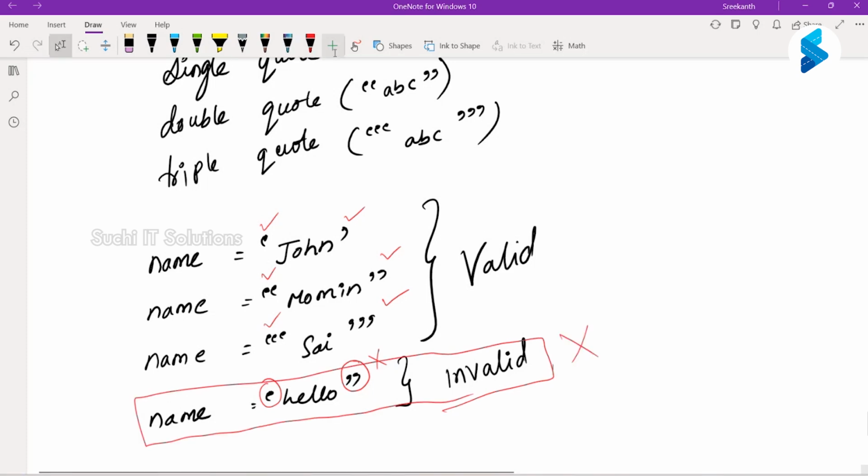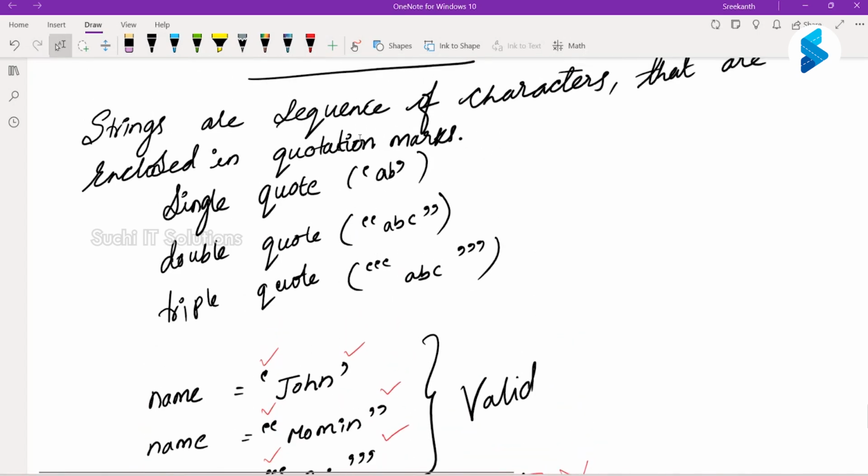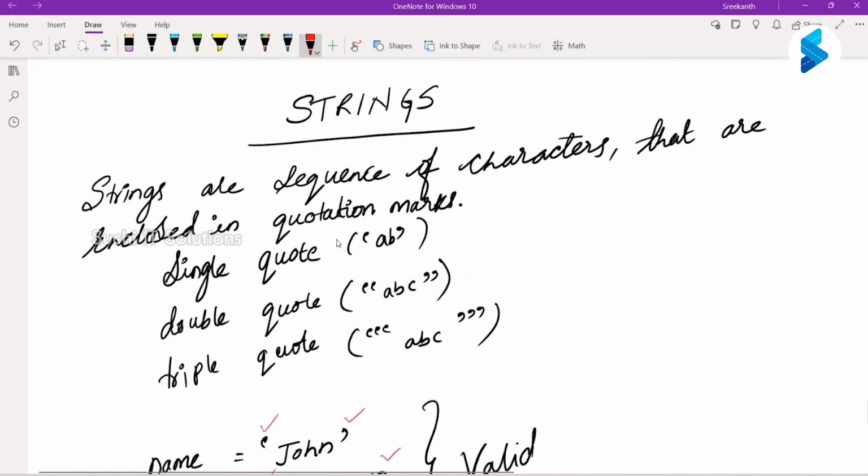Okay, so repeating again, strings are a sequence of characters. I'm stressing this word. What is a sequence? Sequence means order. So there is some order in the characters.